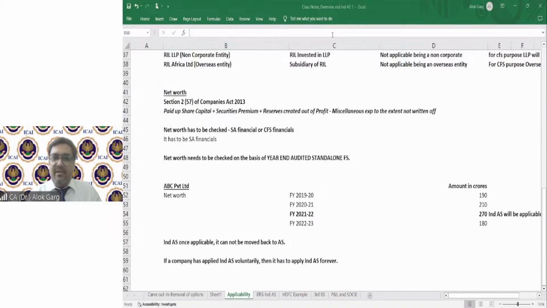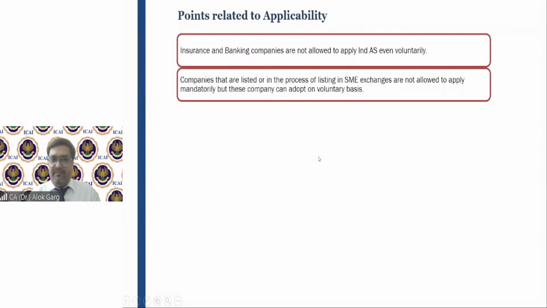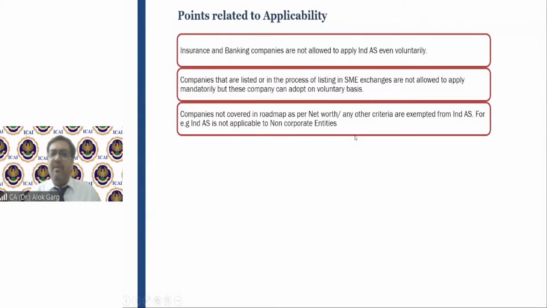Okay, friends. I am going back to my presentation now, and we discuss this aspect quickly. I'll discuss the points related to applicability. Insurance and banking companies are not allowed to apply IND AS even voluntarily. Companies that are listed or in the process of listing in SME exchanges are also not required to apply IND AS mandatorily, but can apply on a voluntary basis. Companies not covered in the roadmap as per net worth, meaning whose net worth is less than 250 crores, or exempted from any other criteria, right?